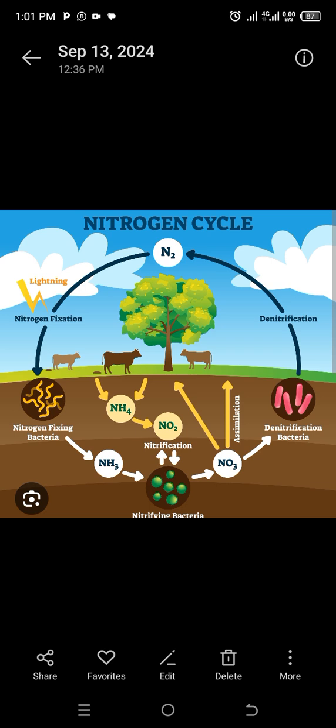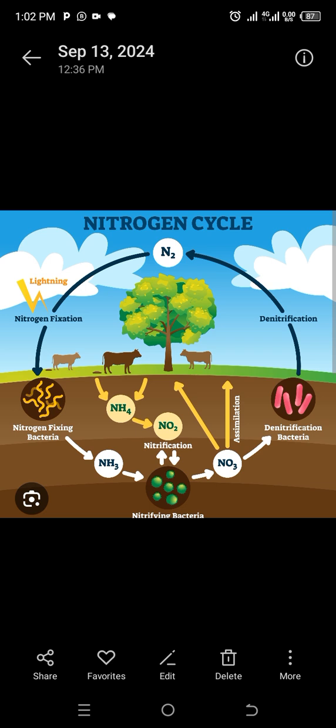So, in summary, nitrogen fixation in the atmosphere is a process of converting nitrogen gas into nitrates through lightning.